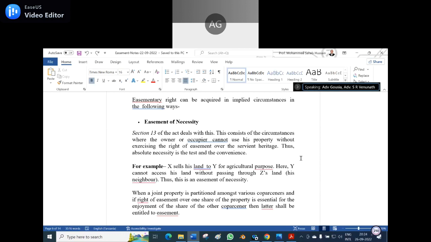Under the Easement Act. Yes, sir. No, easement is nothing but the right of having light. I don't want a plain explanation. Give me the section. Which section says that?